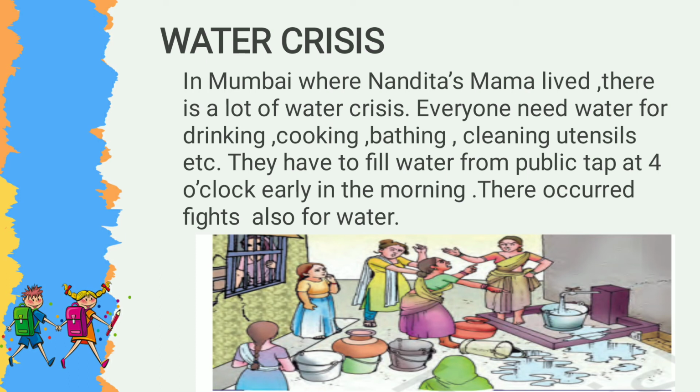Everyone needs water for drinking, cooking, bathing, cleaning utensils, etc. They have to fill water from the public tap at 4 o'clock early in the morning. Many fights also occur for water. But in Nandita's village, there is no fight for water.